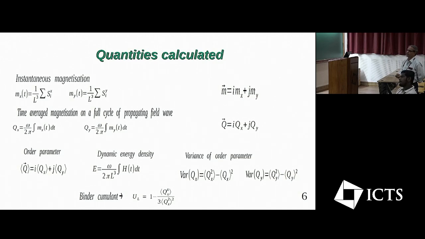This will serve as the order parameter for this non-equilibrium phase transition. We have also measured the dynamic energy density and the variance of the order parameter. And this gives you the fourth order Binder cumulant.